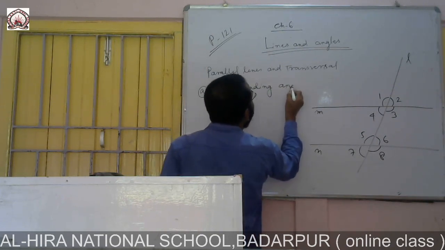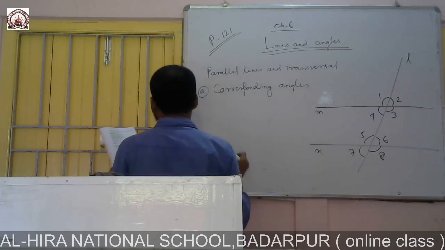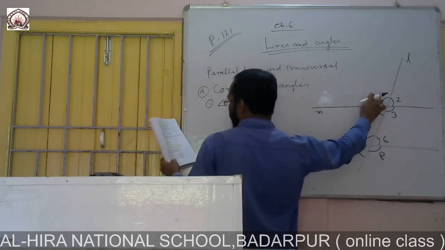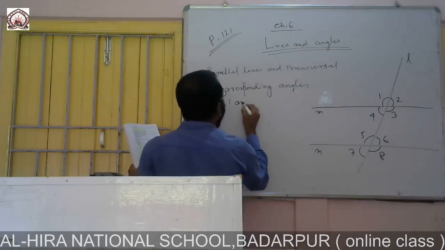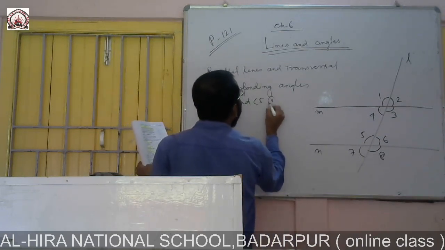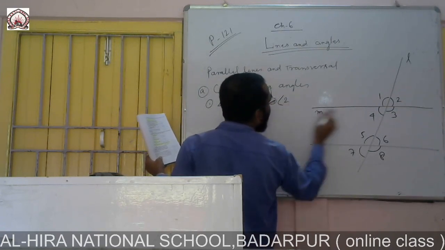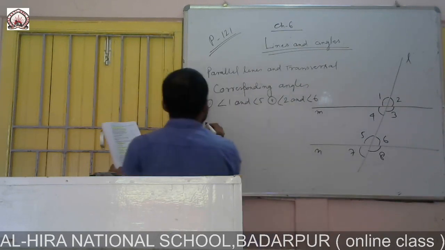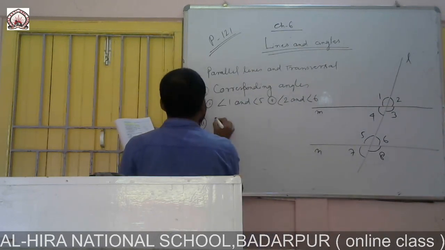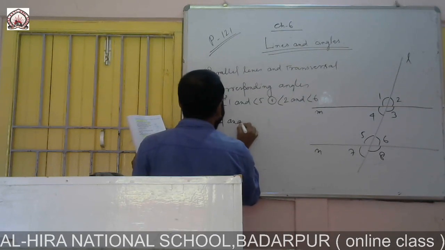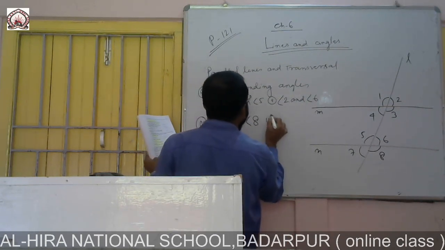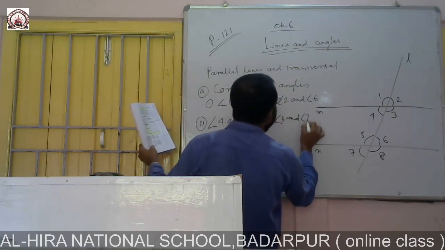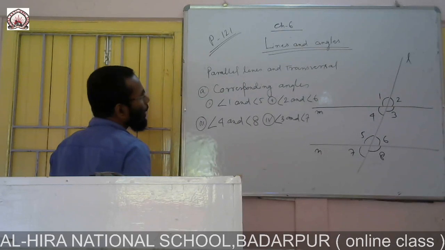Corresponding angles are angle 1 and angle 5, number 2 angle 2 and angle 6, number 3 angle 4 and angle 8, and number 4 angle 3 and angle 7. These things are in your book, page number 121.